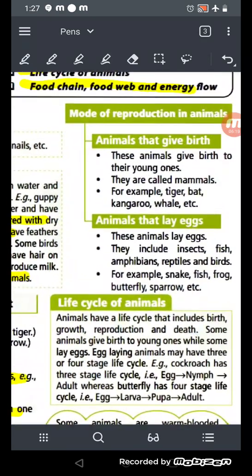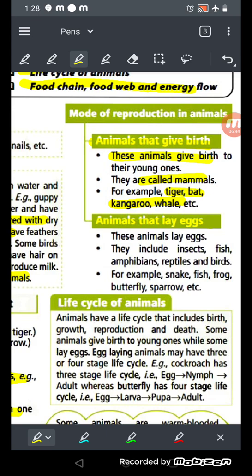Now see here, mode of reproduction in animals. So what are the modes? There are two modes. The first, they give birth, and the second, they lay eggs, okay? The animals that give birth to their young ones are called mammals. For example, tiger, bat, kangaroo, whale, human, okay? We give birth and feed our babies with our own milk.